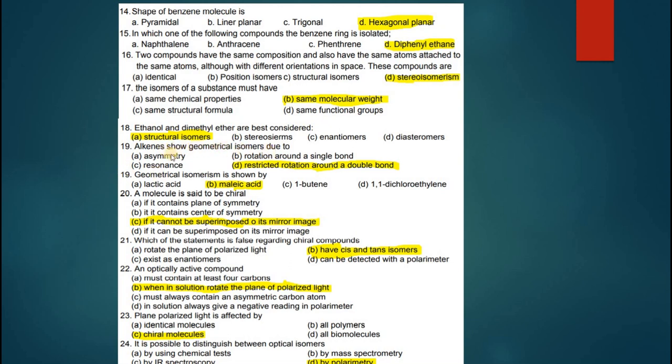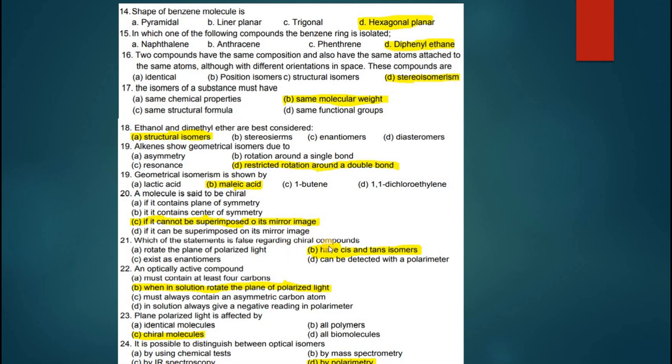Alkenes show geometric isomerism due to asymmetry, rotation around a single bond, resonance, restricted rotation about a double bond. So alkenes show geometric isomerism because of restricted rotation around a double bond. Geometric isomerism is shown by lactic acid, malic acid, 1-butene, 1,1-dichloroethylene. It is usually shown by malic acid. A molecule is said to be chiral if it contains a plane of symmetry, if it contains a center of symmetry, if it cannot be superimposed on its mirror image, if it can be superimposed on it. So C is the correct option in that case.